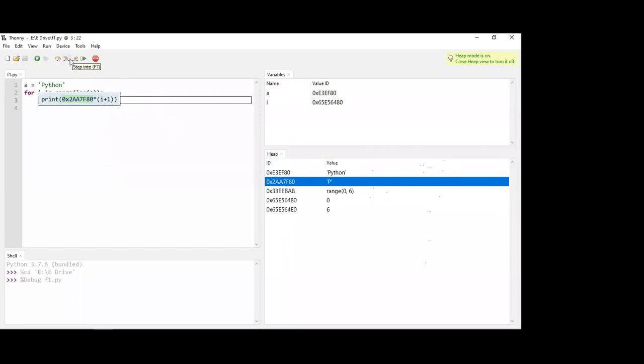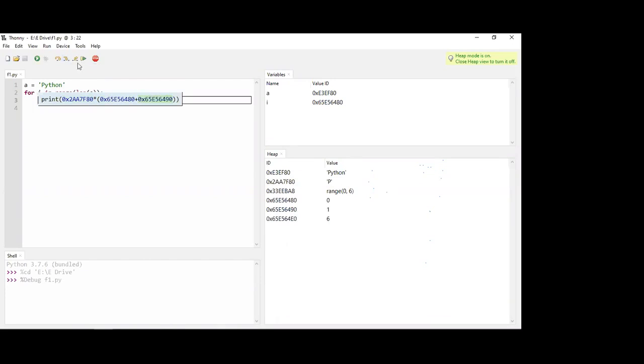Then it will come to this I plus 1. So first the I index will be taken and then the value 1 will be created. One is created, you can see its ID. These two values will be created and this will be 1, right? Then it will multiply it by 1 time and then it will print the whole value P. You can see the output P. Okay, P is created. Similarly for Y, T, H, O, N, all these values will be created. So you have to do it step by step to debug it in the Thonny editor. This is more clear, I hope.